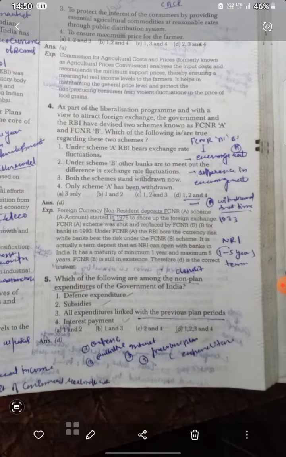Which of the following is a non-plan expenditure of the Government of India? Non-plan expenditure includes defense, subsidy, interest, and all expenditure linked with previous plans. All four are non-plan expenditures: defense, subsidy, expenditure linked with the previous plan, and interest payments.